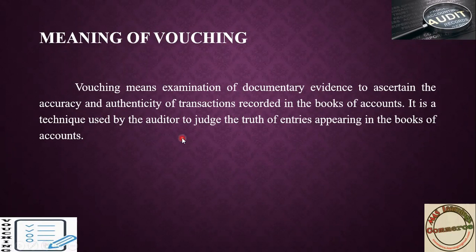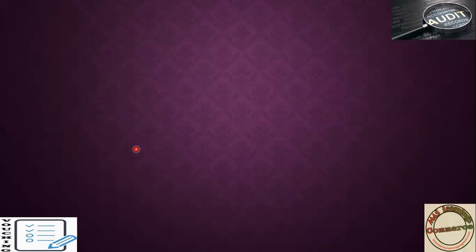It is a technique where the auditor will judge the truth, by verification of documents, he will check the accuracy of books. The transactions they have made in the books of account, he will check each one by one. He will check whether for all transactions they have proof, that is, they have vouchers or not, they have physical evidence, they have documentary evidence or not. That is known as vouching.